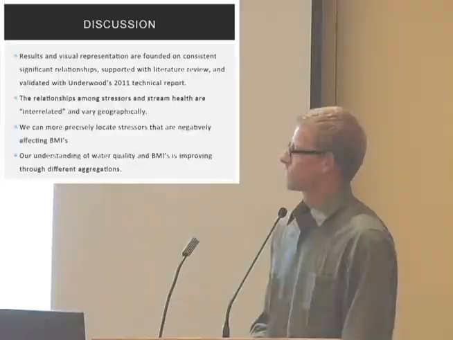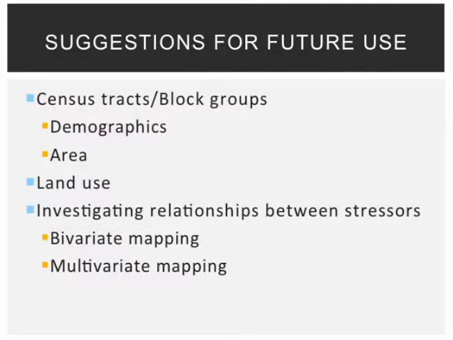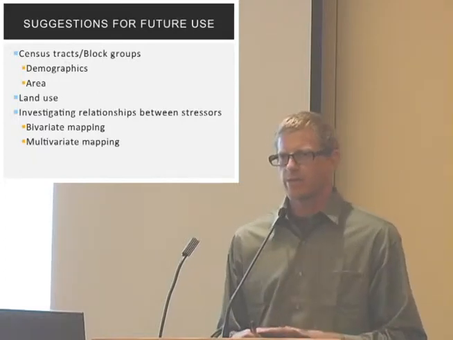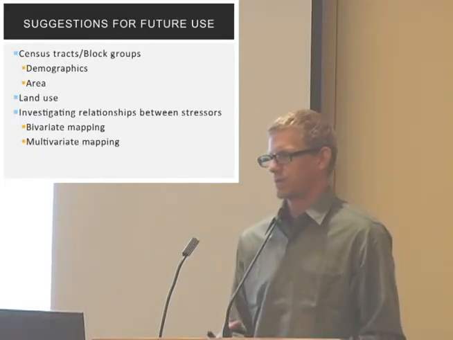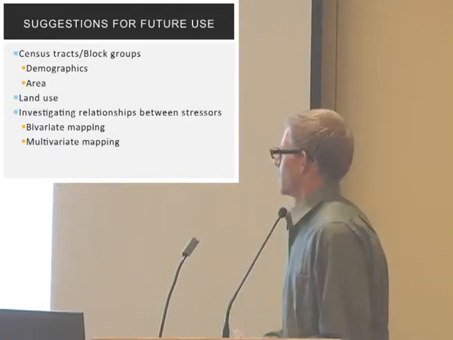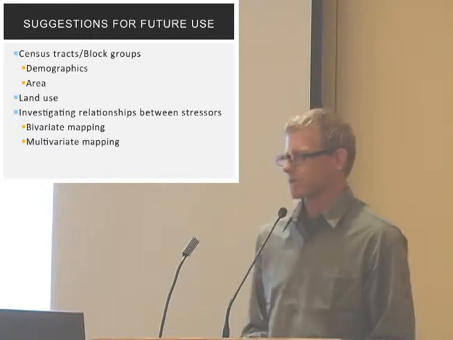For suggestions for future use, census tracts and block groups can be incorporated, and we can start looking at different demographics, including total population, economics, etc. When you start to look at demographics, you want to create a weighted area for that stream site. So if you create a buffer around that stream site, you would take the area of that buffer and divide it by the area of the census tract that buffer resides in. That way you can get a better idea of what kind of demographics are maybe impacting the IBI score.